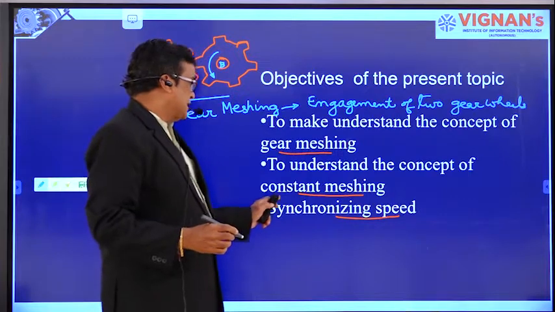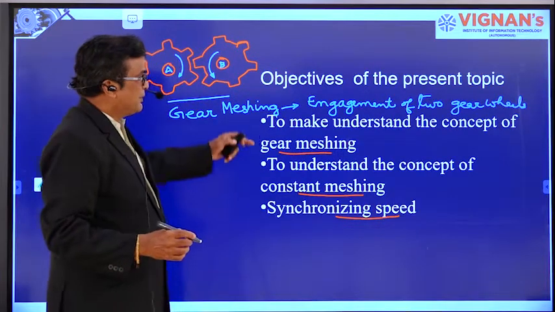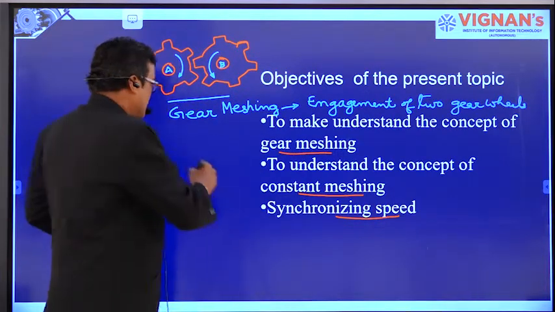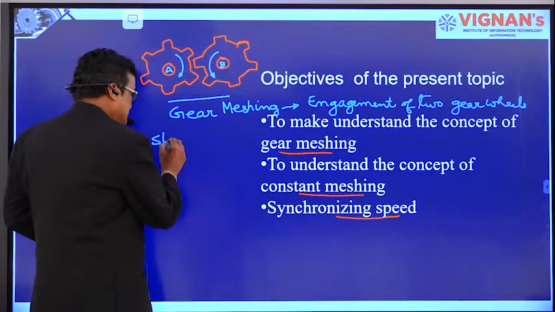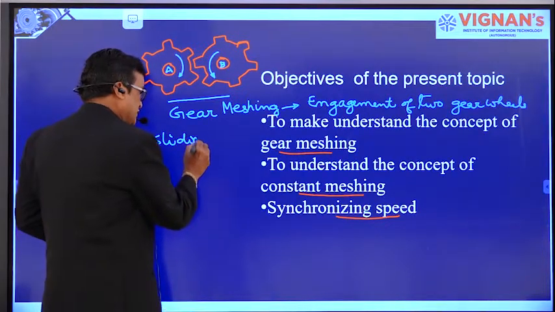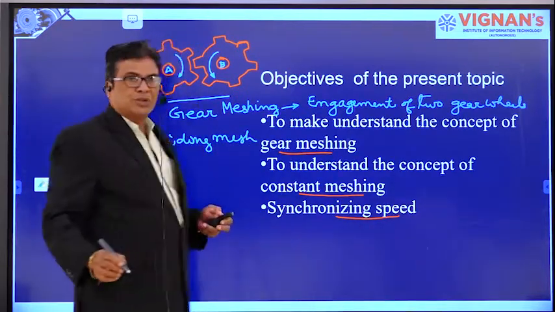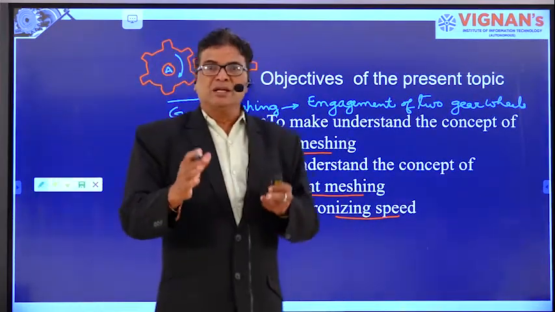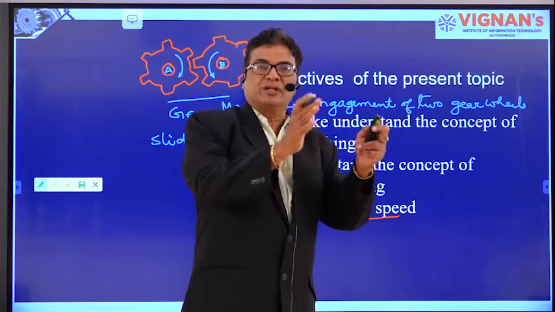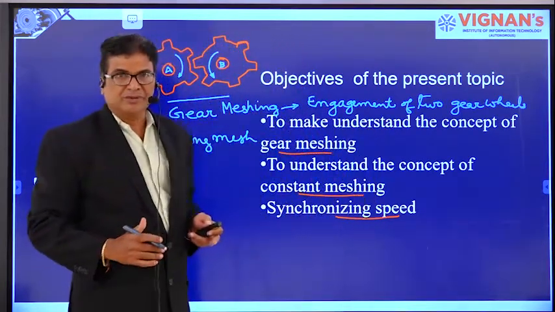And then constant meshing, right? In the previous topic, the sliding mesh gearbox, we told that gears will be meshed by sliding of one gear wheel onto the gear wheel on the lay shaft.